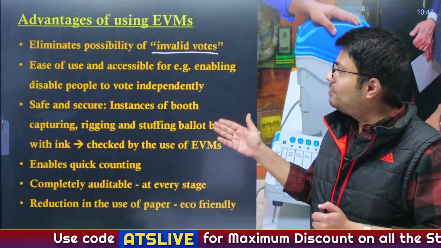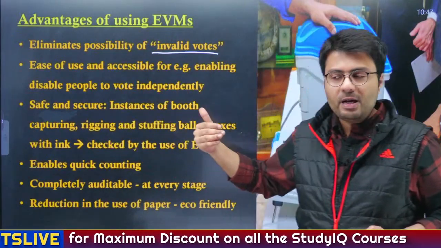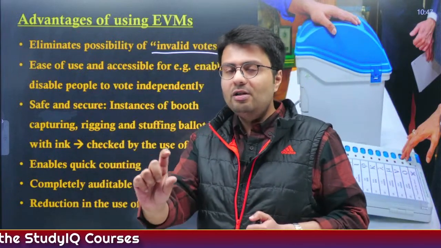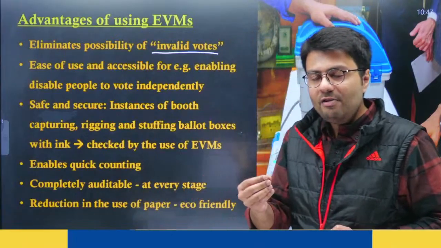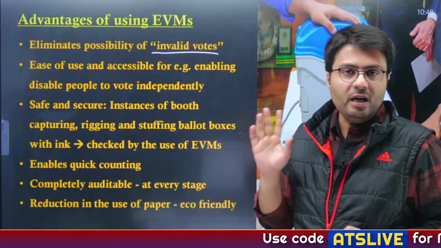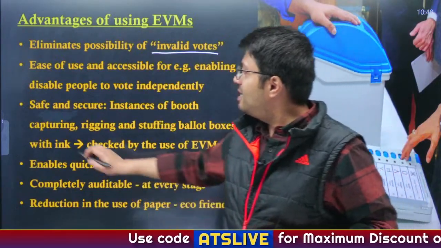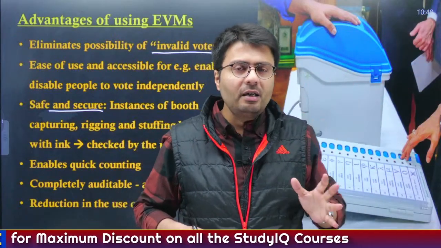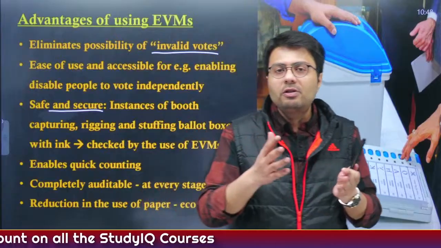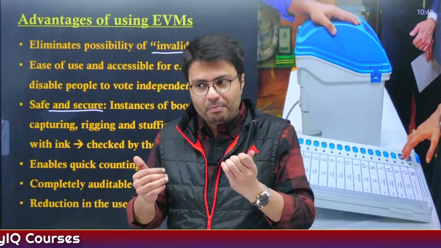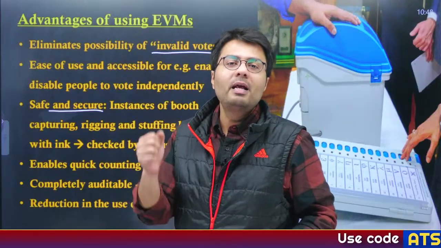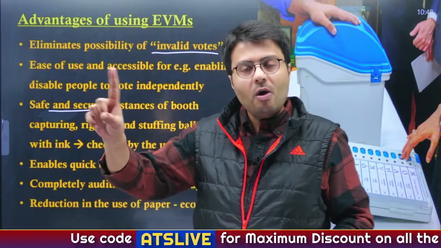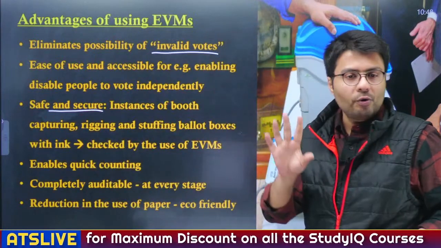Now, it is very easy to use and accessible to people, even for people who cannot see, as there are braille scripts written there, and it also has the symbols of the parties, so that even illiterate people will be able to vote for their candidate of choice. Further, they are very safe and secure. Earlier, during the ballot or postal ballot process, we have seen instances of booth capturing, where a party and its members would capture a booth and stamp all the ballots with their particular vote. This cannot happen with EVM, as it will shut down because of the frequent voting happening.